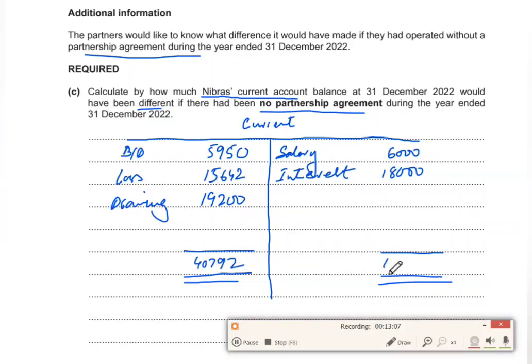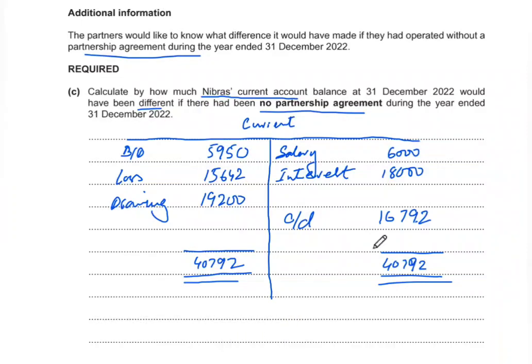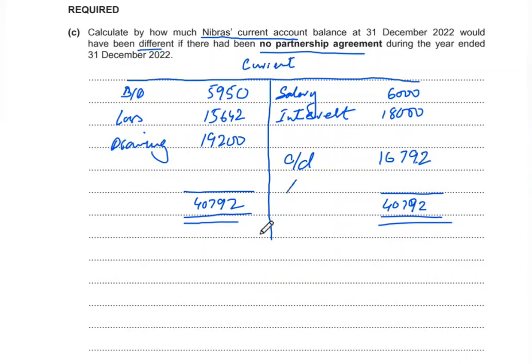We write the same over here, 40792, and deducting that from 66,000 and 18,000, we get a closing value of 16792. So this would have been the value with the partnership agreement. That means the balance on current account would be 16792. This is the one with the partnership agreement.